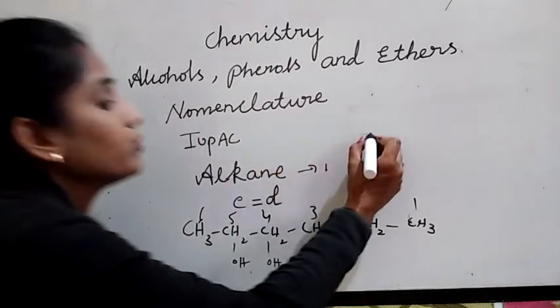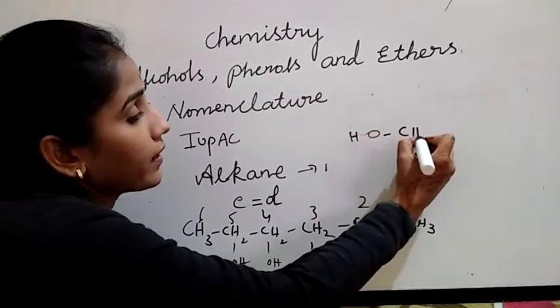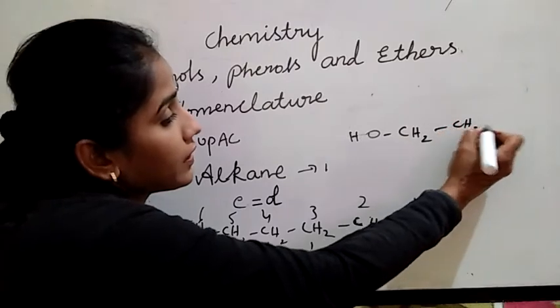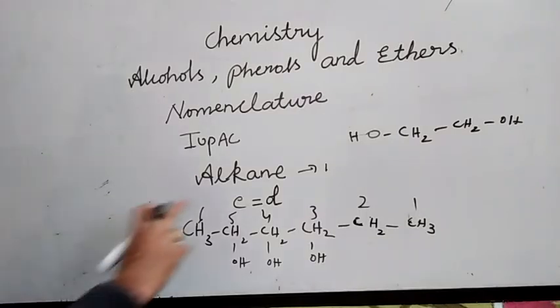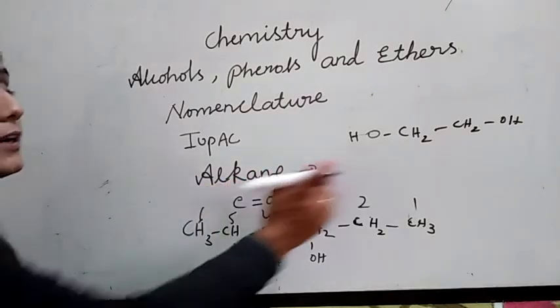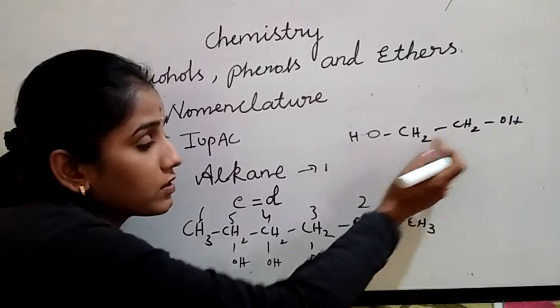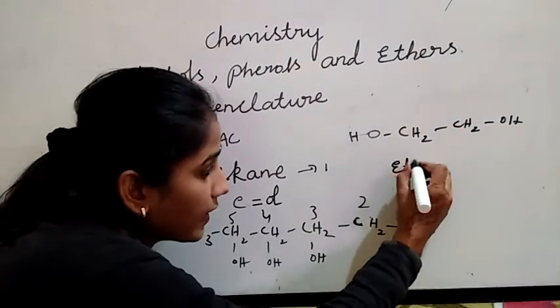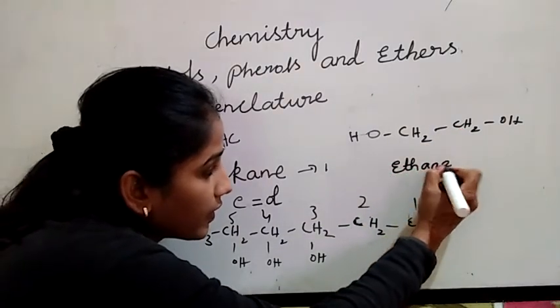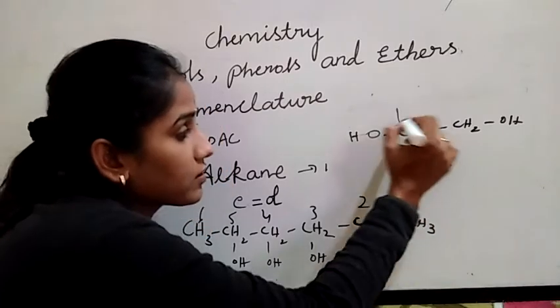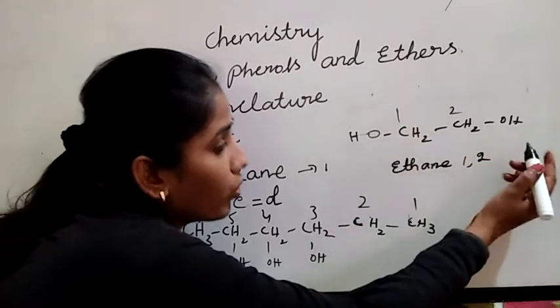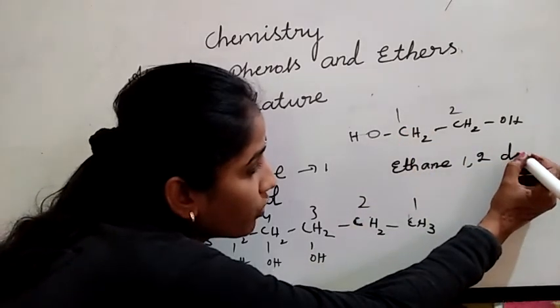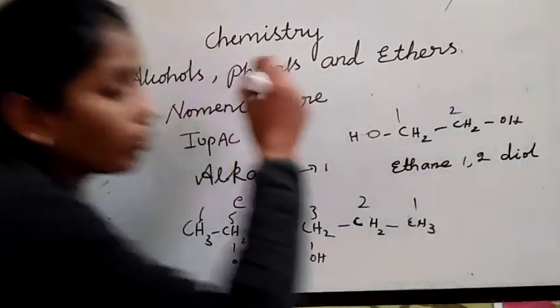OH CH2, CH2 OH. This is a polyhydric alcohol. As I told, the E of the alkane is retained. I am getting two carbons here, so I am writing ethane. The positions are 1, 2. 1, 2-diol. OH is ol.